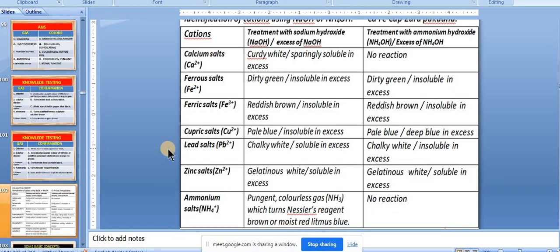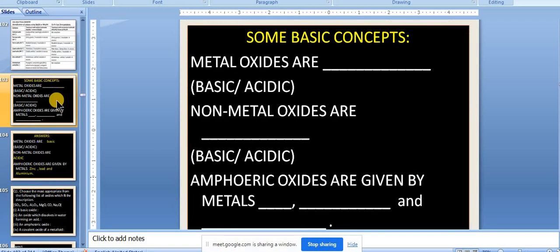Okay, now we are going to move forward to the next slide. We have studied the periodic table. Metal oxides are basic in nature. Non-metal oxides are acidic. Everyone is familiar with that. Non-metal oxides are acidic in nature, for example CO2, SO2, SO3, NO2.